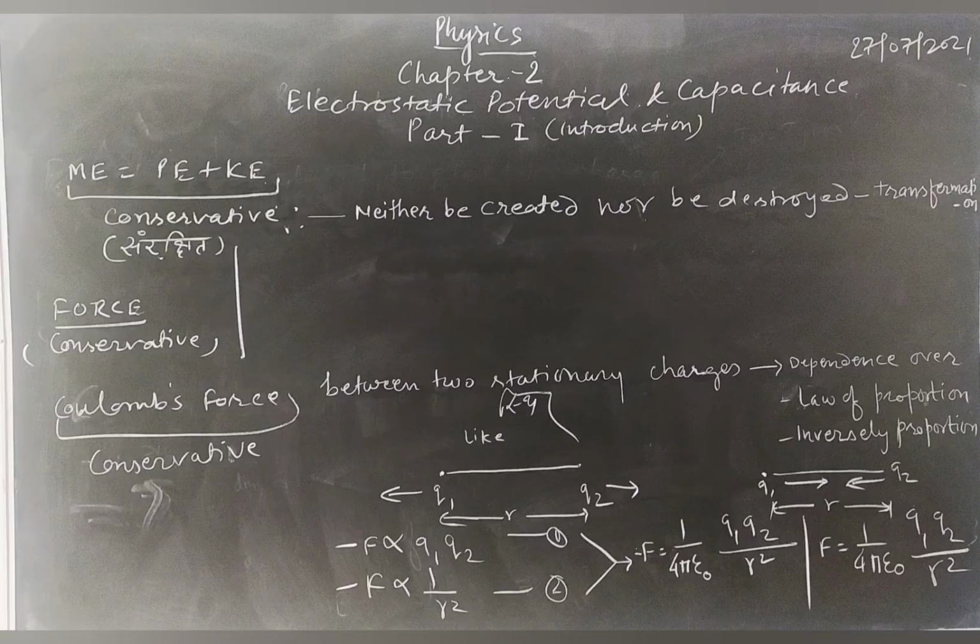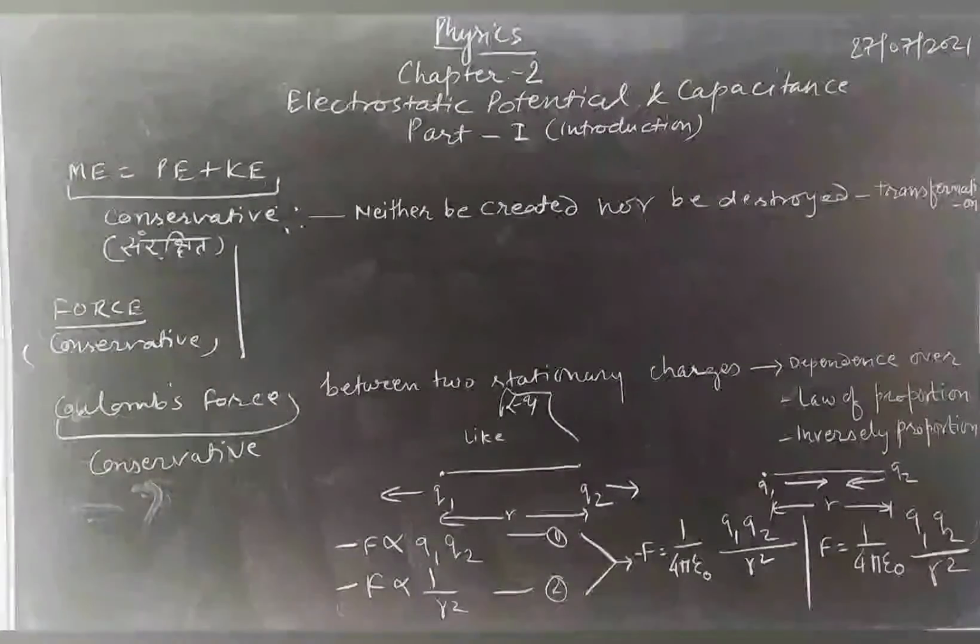First, the force between the two charges is directly proportional to the product of the charges, and inversely proportional to the square of the distance between them. The first equation, F is proportional to q1 into q2, and F is inversely proportional to 1 upon r square.